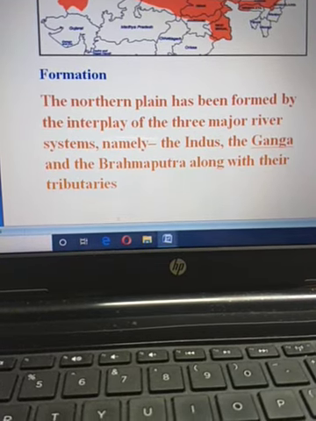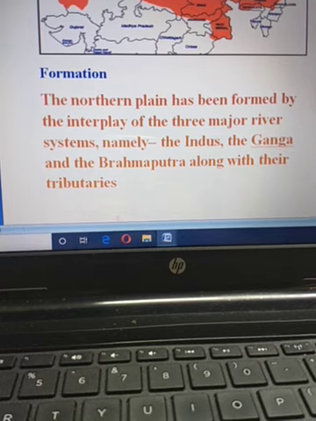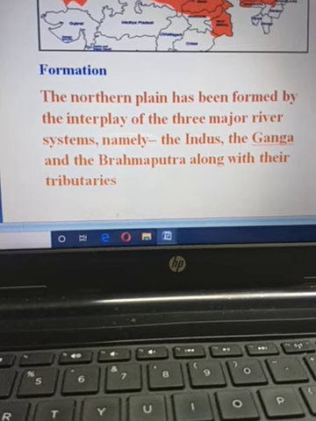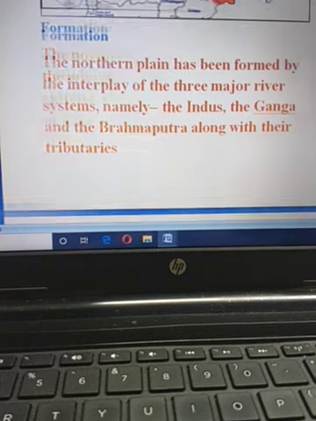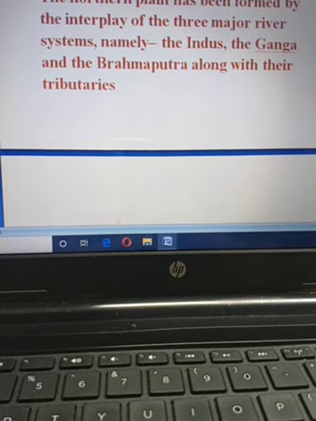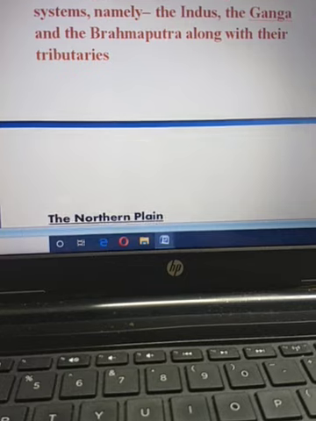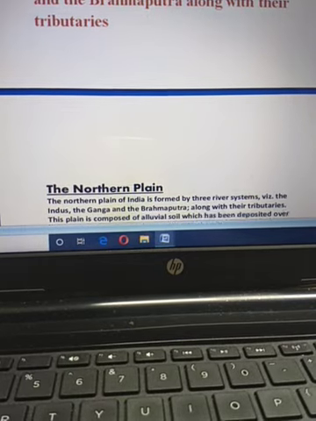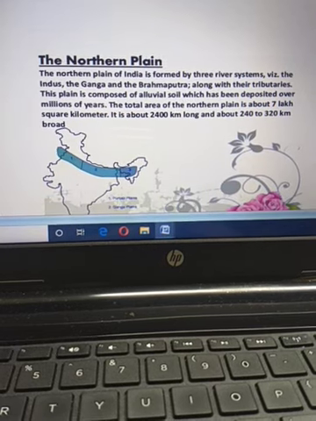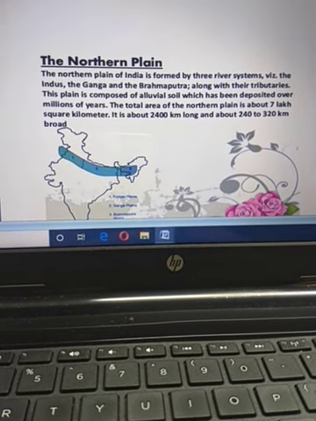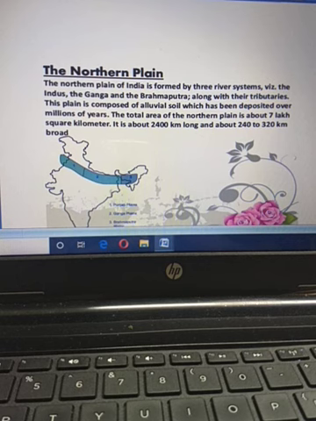When the mainstream flows and other rivers come and join that mainstream, they are known as tributaries. Fine. So the Indian northern plain is formed by the deposition of the three major river systems, that is the Ganga, Brahmaputra and Indus.